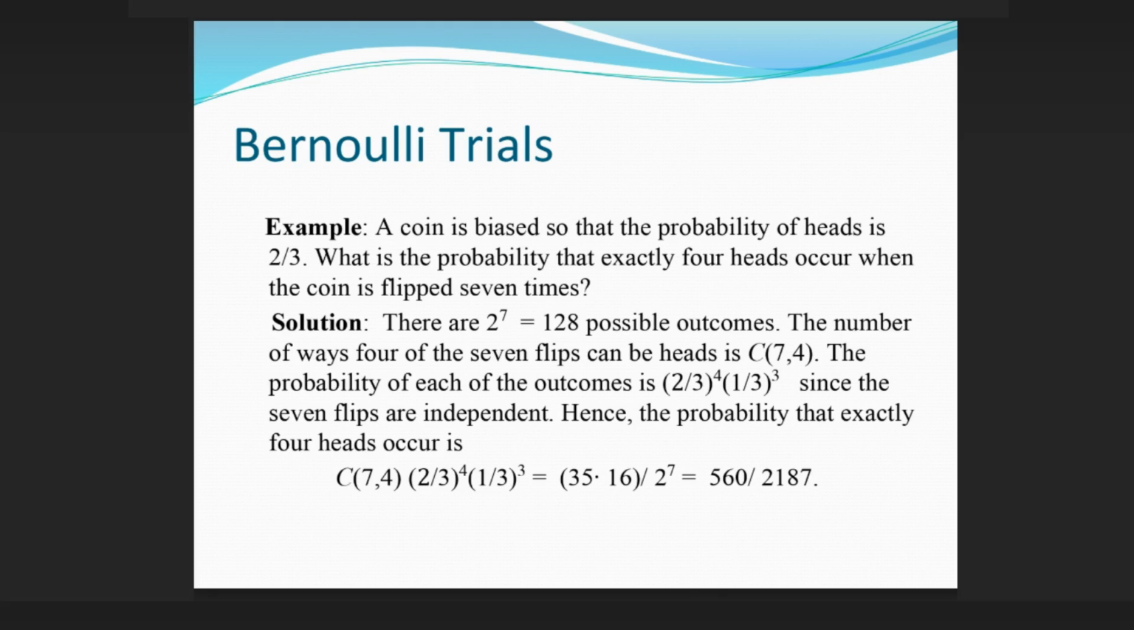Bernoulli trials example: a coin is biased so that the probability of heads is 2/3. What is the probability that exactly 4 heads occur when the coin is flipped 7 times? Solution: there are 2^7 equals 128 possible outcomes. The number of ways 4 of the 7 flips can be heads is C(7,4). The probability of each of the outcomes is (2/3)^4 (1/3)^3 since the 7 flips are independent. Hence, the probability that exactly 4 heads occur is C(7,4)(2/3)^4(1/3)^3 equals 35 times 16/2187 equals 560/2187.